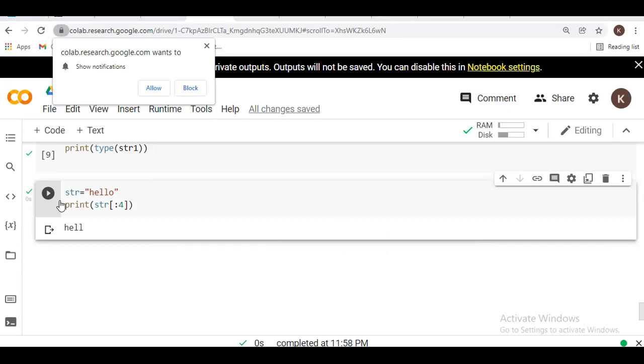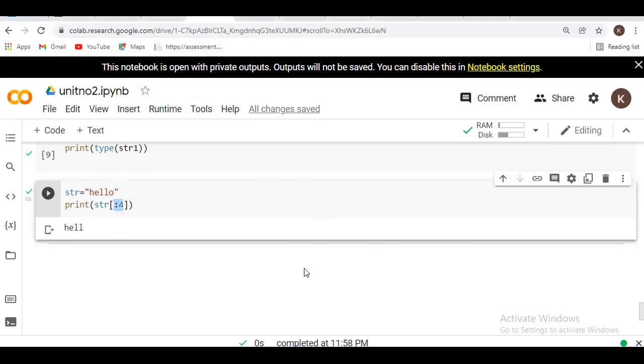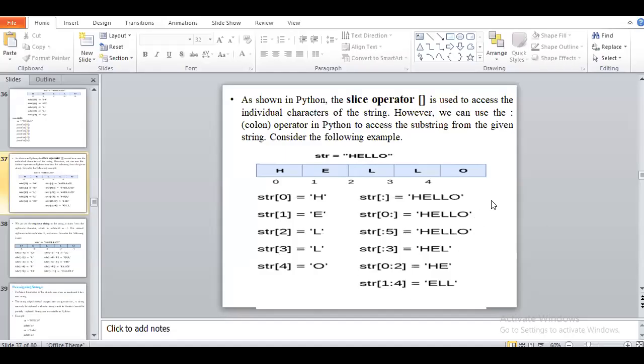Okay, so it will print like this, HELLO, because here I am passing only the end location. So this will be the slicing operation. We are passing values with any representation. You have to see the figure here. If I pass only a colon, it will display the whole string. If I give only the start location, it will also print the whole string. Why? Because I am giving only the start location, I am not providing the end location, so it will print the whole string.